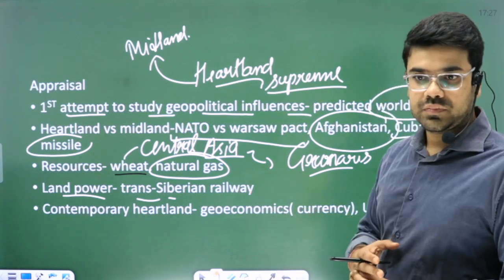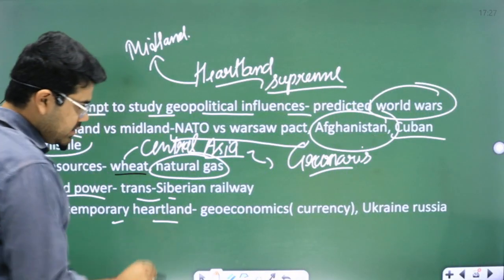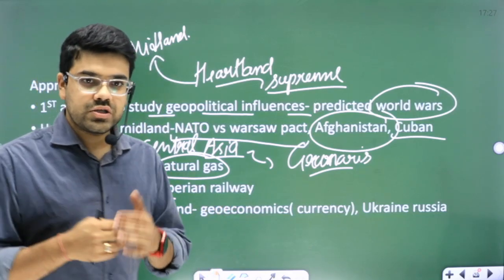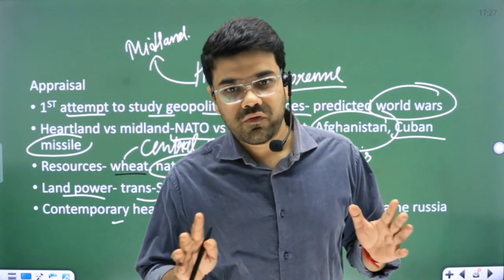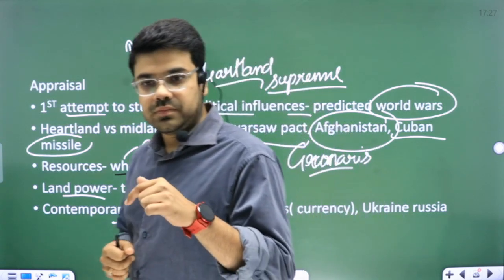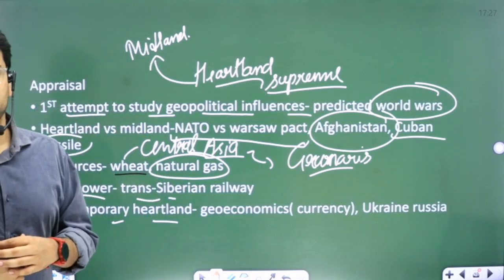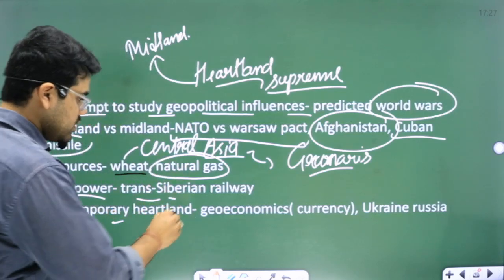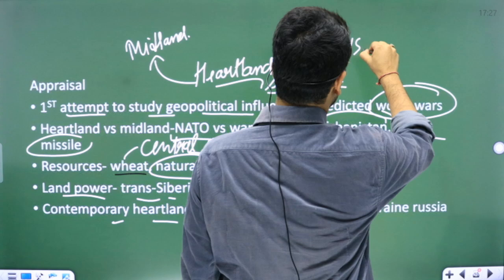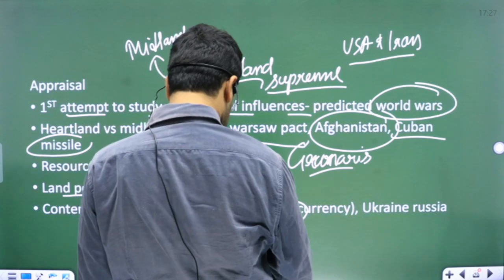Contemporary heartland. Okay, see, this is a new term. Now, what the world is going towards, there is no physical warfare, military warfare, land, naval or air force warfare. In today's era, what kind of warfare can we see? We can see warfare of the economic domain, currency warfare. For example, USA and Iran. USA imposed, I'll just remove it.